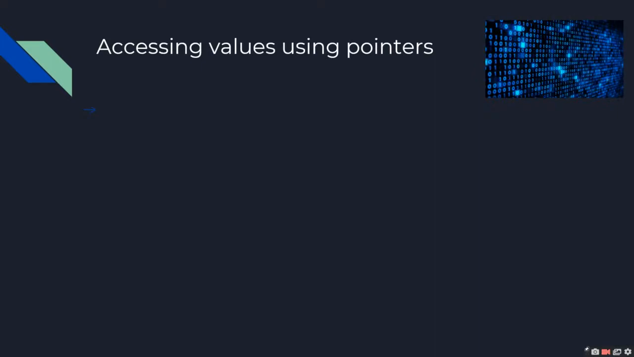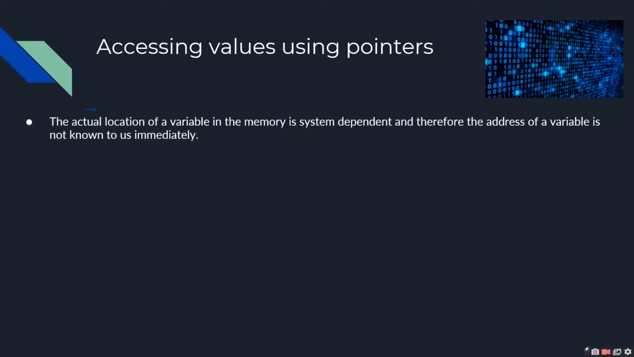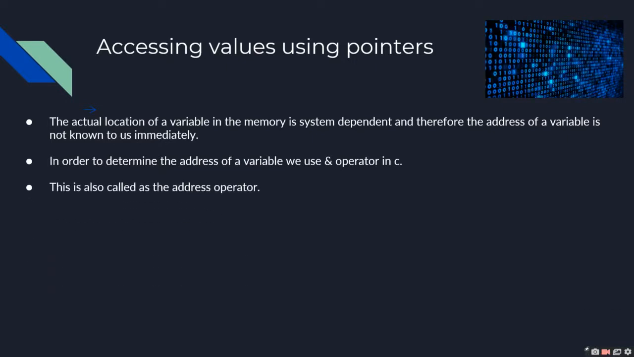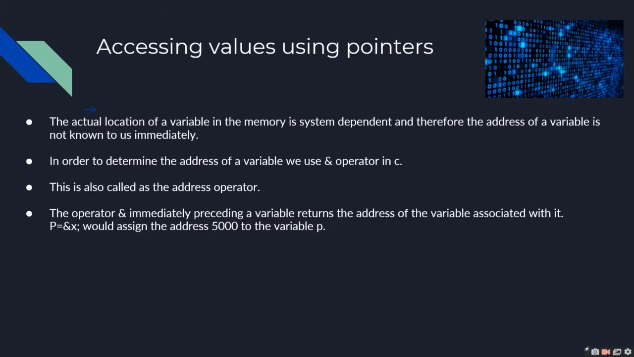Now, accessing values using pointers. The actual location of a variable in the memory is system dependent and therefore the address of a variable is not known to us immediately. In order to determine the address of a variable, we use the & operator in C. This is also called the address operator. The operator & immediately preceding a variable returns the address of the variable associated with it. This would assign the address 5000 to the variable p. The & operator can be remembered as address of.